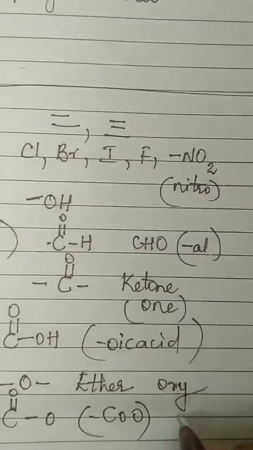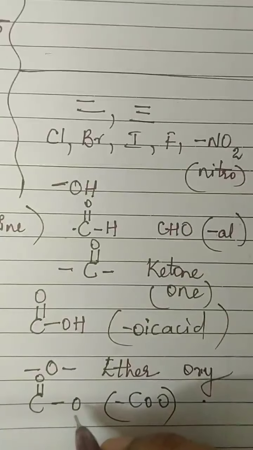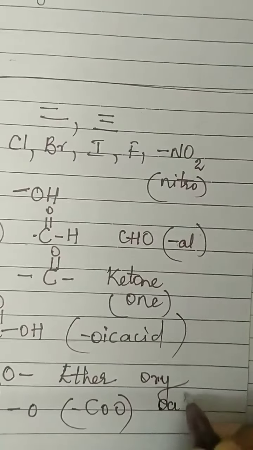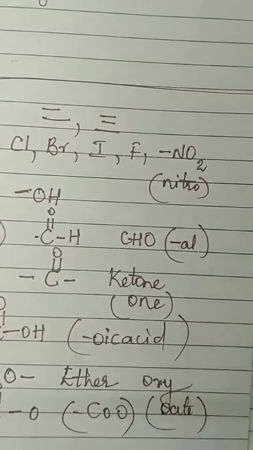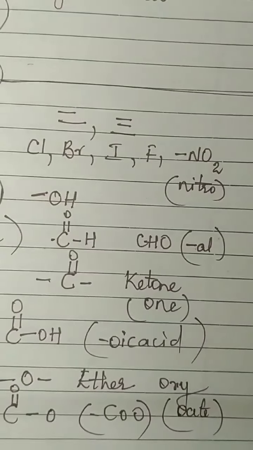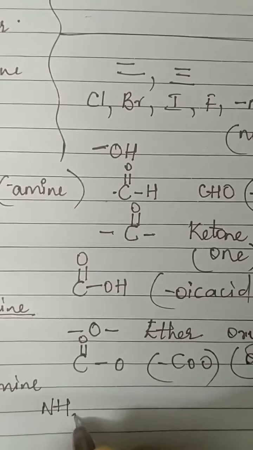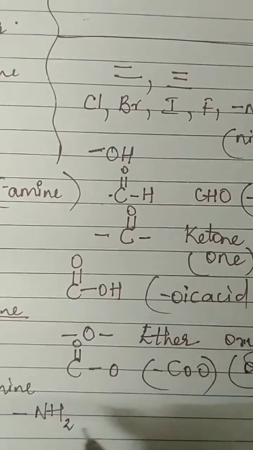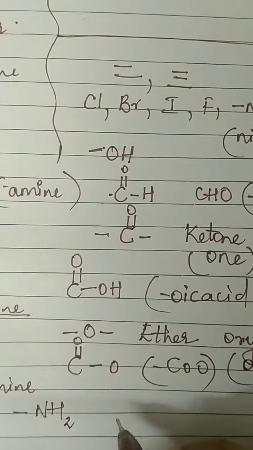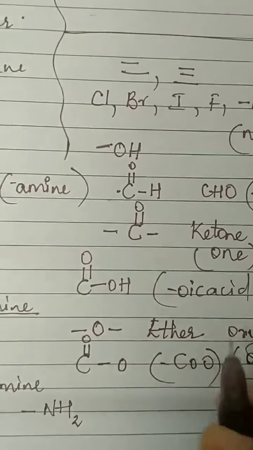Okay. Here we add OATE, no? So OATE we add at the end. And last one we learnt about amine, which is very easy, NH2. Towards the end you will write amine. Methanamine, ethanamine, propanamine, like that.